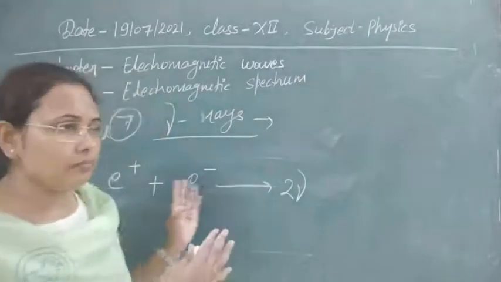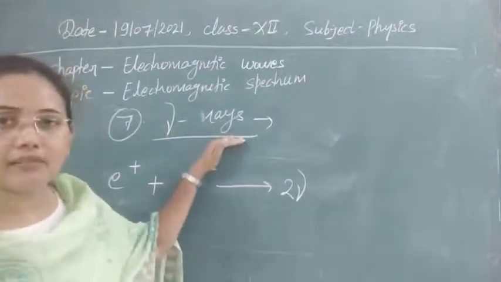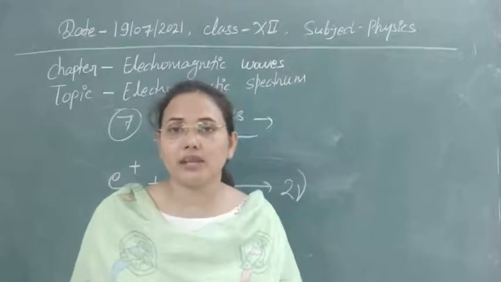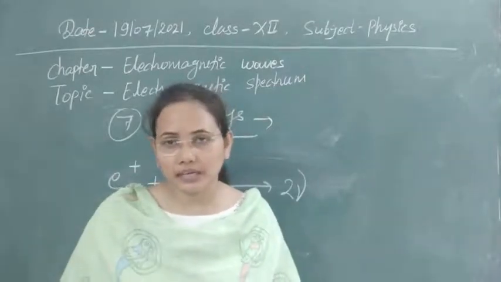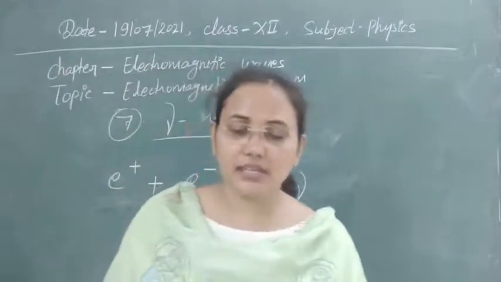So this is a lot of methods to produce the gamma rays, and these are the most energetic waves we have, with the highest frequency and lowest wavelength. Whenever we are asking what the most energetic rays are, that is the gamma rays, the known most energetic rays.